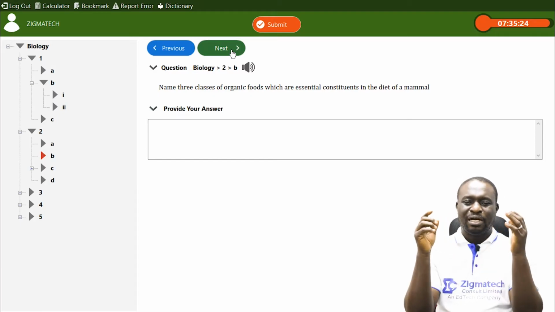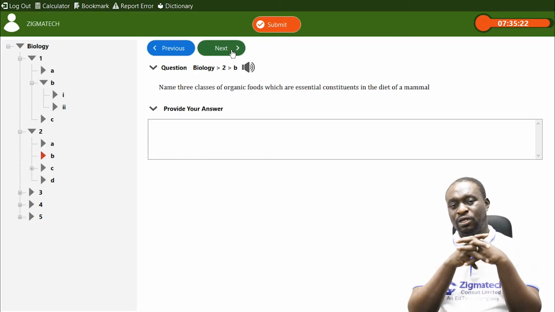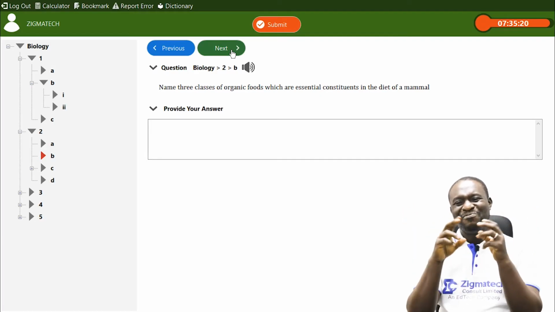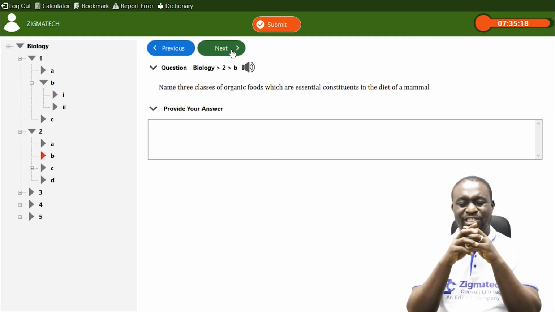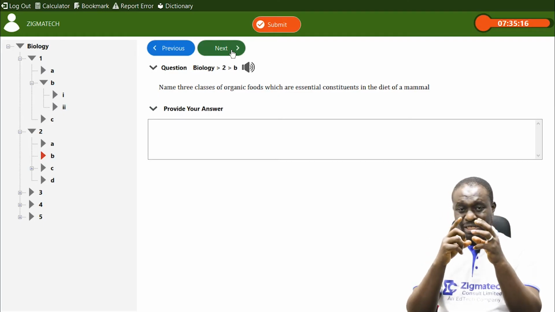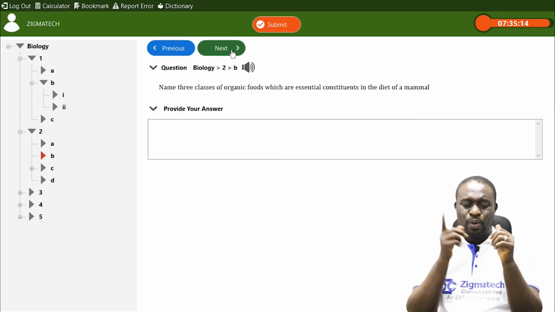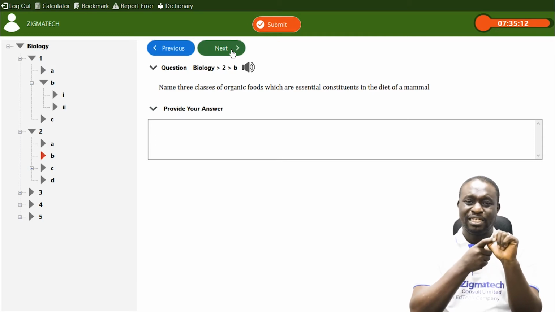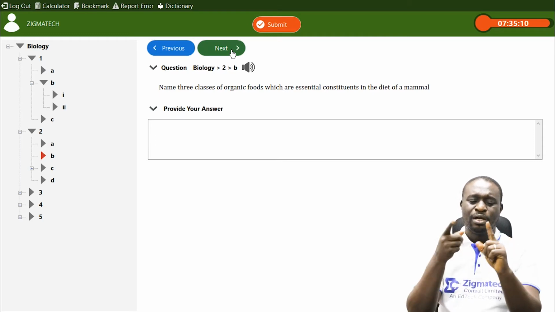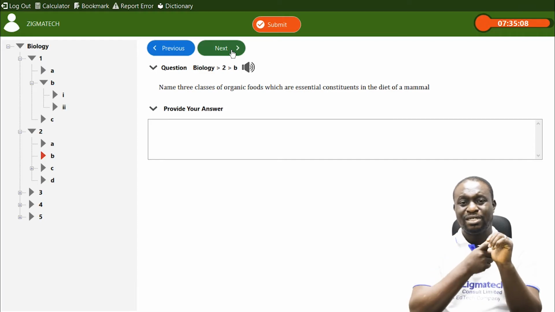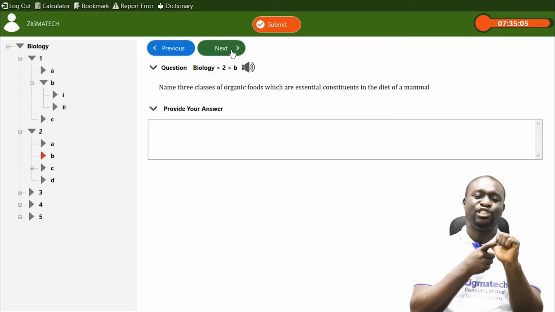Now, of course, we have about 7 classes of food, but I think the first 5 are very essential. The first 5 are essential constituents. Now, what are the first 5? We have carbohydrates, very essential in the diet of a mammal. Carbohydrates are energy providing or energy giving food.